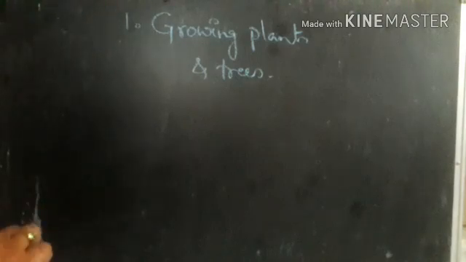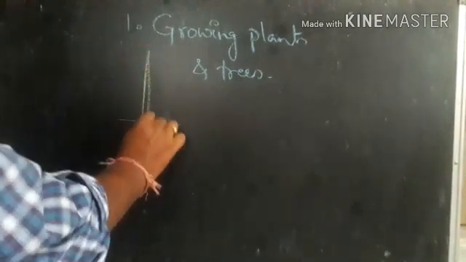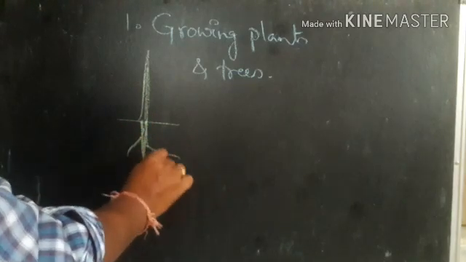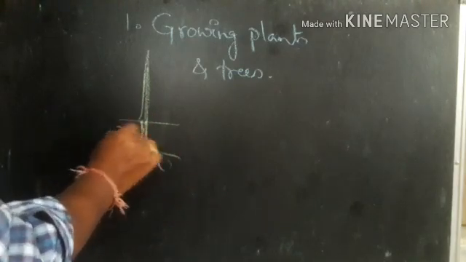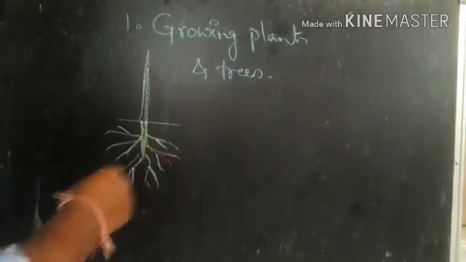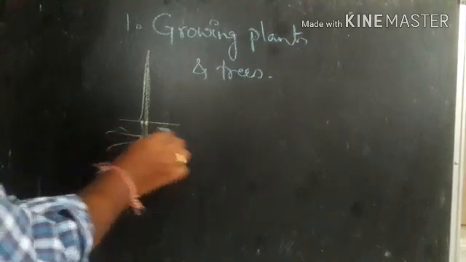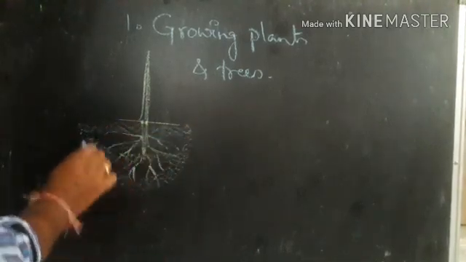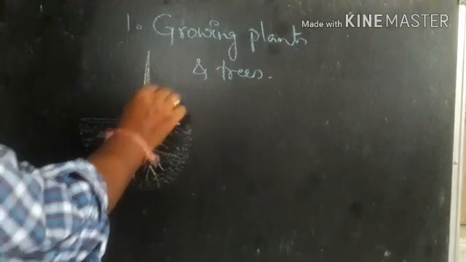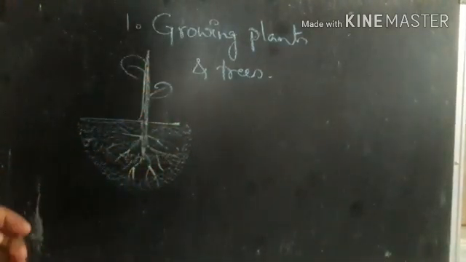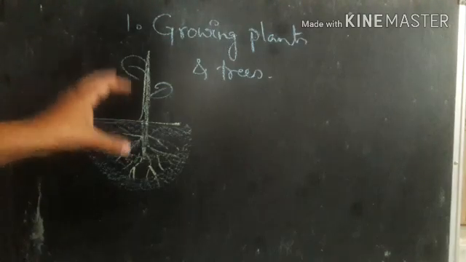When a plant grows in the soil, what happens? The plant produces strong roots, and this root system holds the soil particles tightly, isn't it? Whatever soil is present around it will be bound to the plant firmly. So there is no chance of loss of soil from here. So definitely we should plant trees.